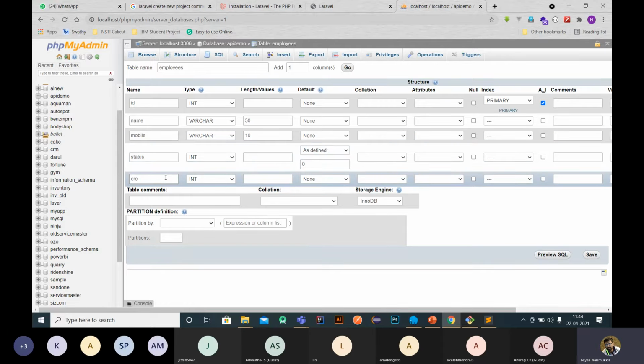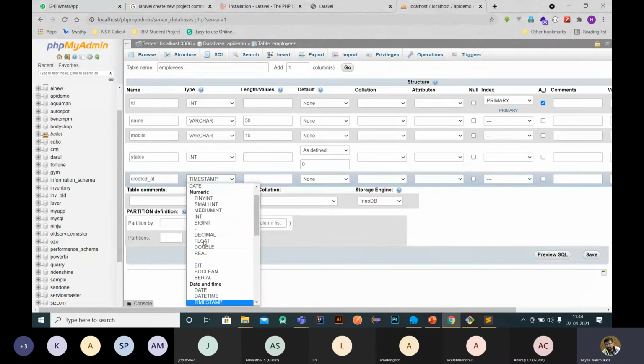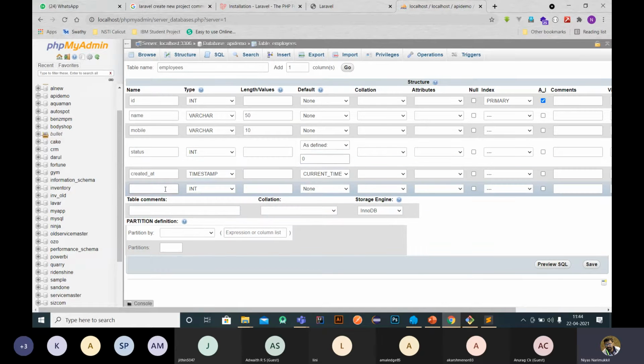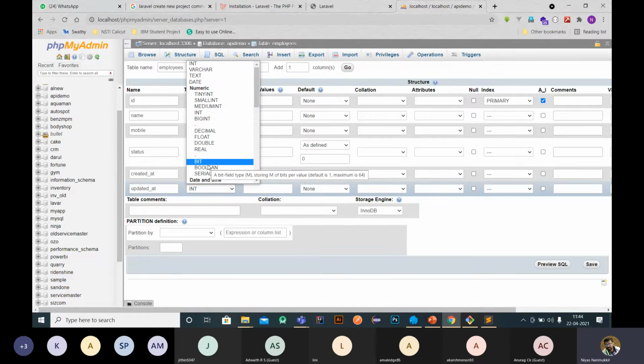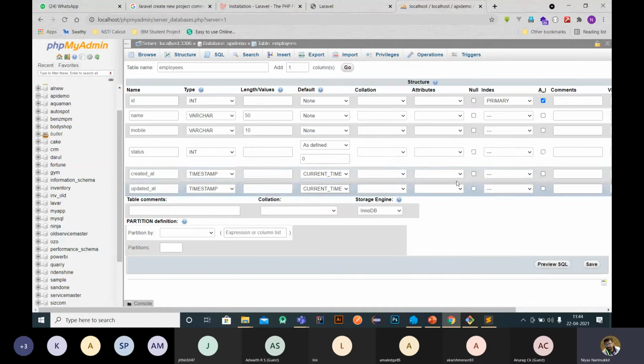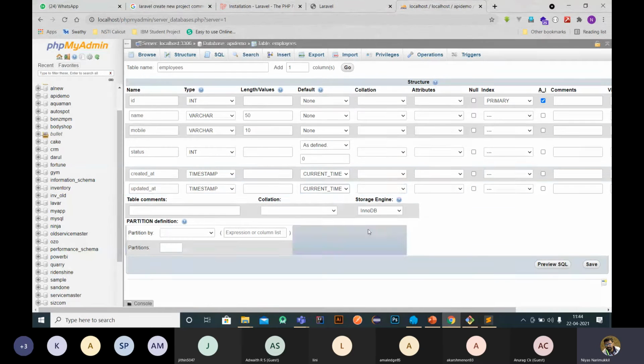Then we have created at, which is a timestamp, and the default is current timestamp. I'm adding one more column, updated at, which is again a timestamp with the default of current time. Created at stores the date and time when we create a specific record, a specific entry.